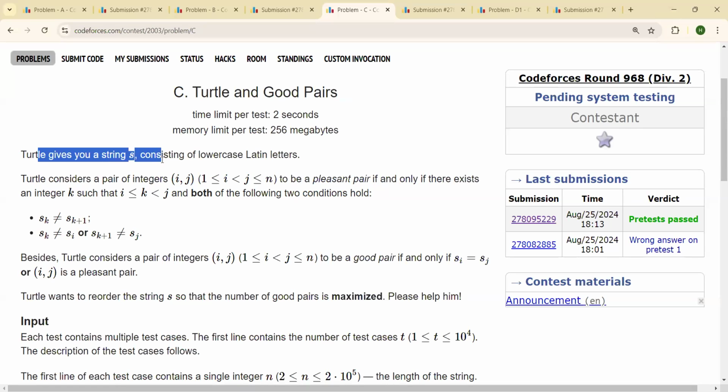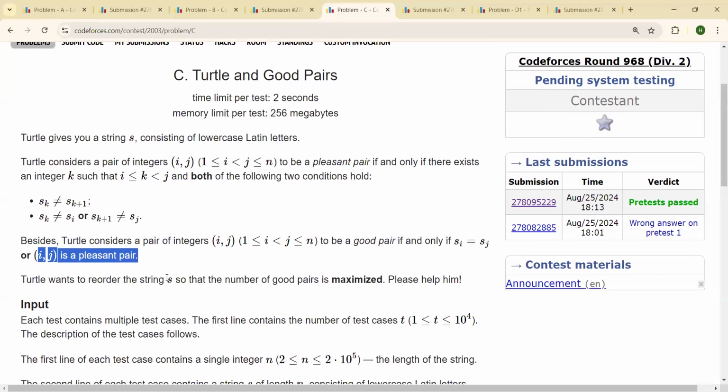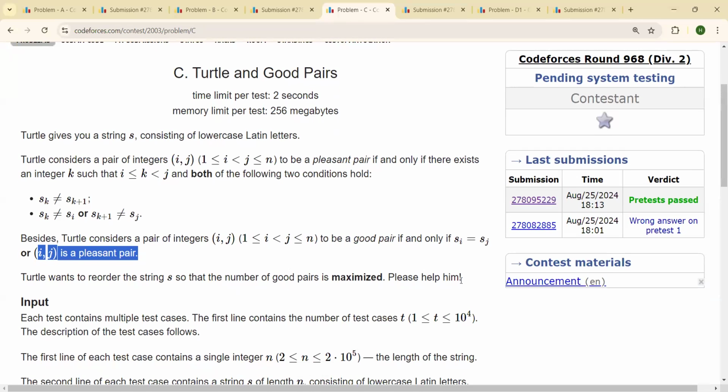Okay. So Turtle gives you a string S consisting of lowercase Latin letters. Turtle considers a pair of integers (i, j) to be a pleasant pair if and only if there exists an integer k such that i <= k < j, and both of the following two conditions hold: s_k is not equal to s_(k+1), and s_k is not equal to s_i or s_(k+1) is not equal to s_j. Besides, Turtle considers a pair (i, j) to be a good pair if and only if s_i equals s_j or (i, j) is a pleasant pair. So Turtle wants to reorder the string S so that the number of good pairs is maximized.